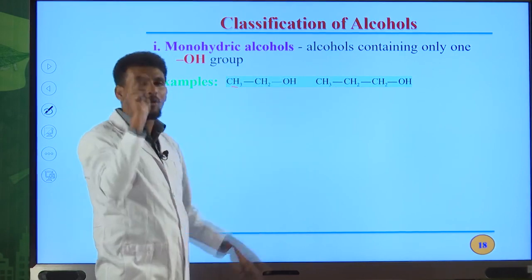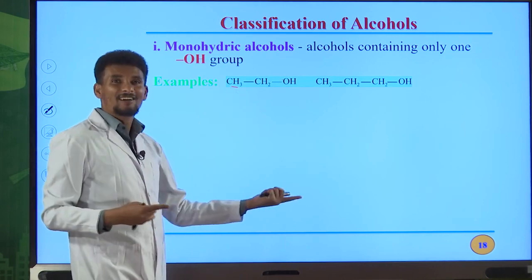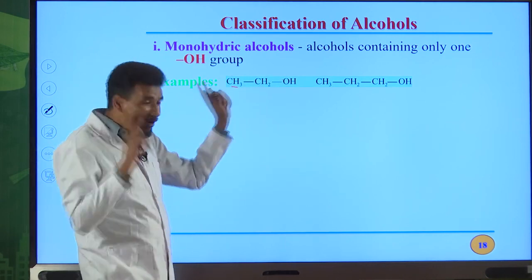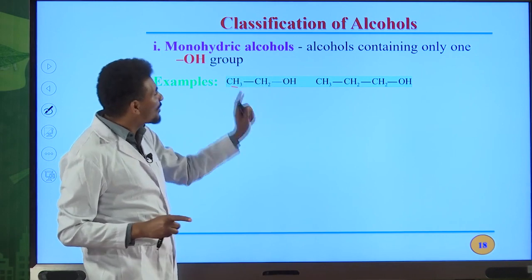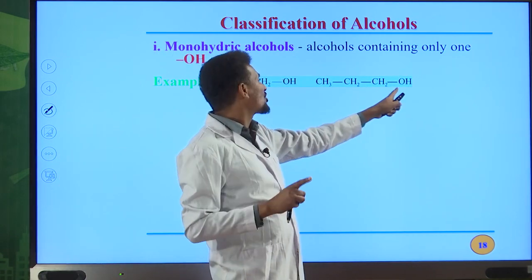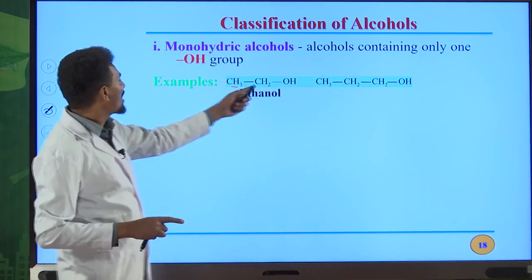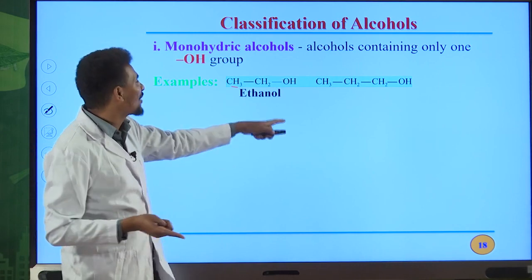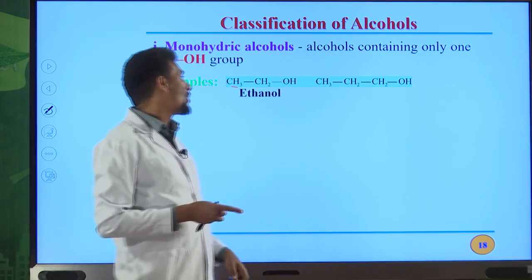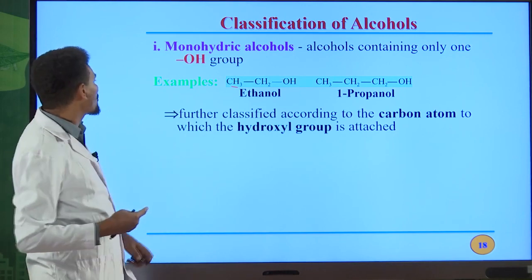It has only 1 OH group in the molecule. Therefore, this is monohydric. Why monohydric? Because we have only 1 OH group in the molecule. In this organic compound, we also have only 1 OH group. Therefore, this is also a monohydric alcohol. The name of this one is ethanol. I told you about this one. This one, 1-propanol or propan-1-ol, is the IUPAC name for this compound.